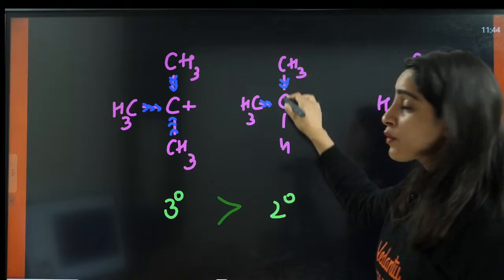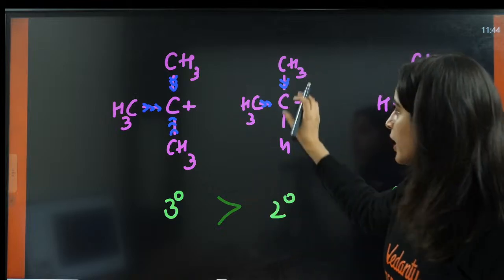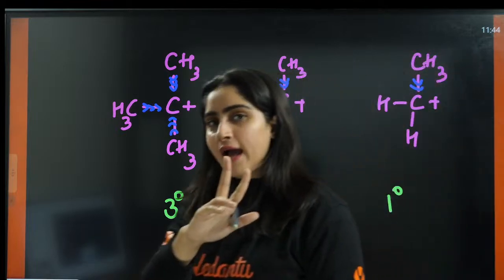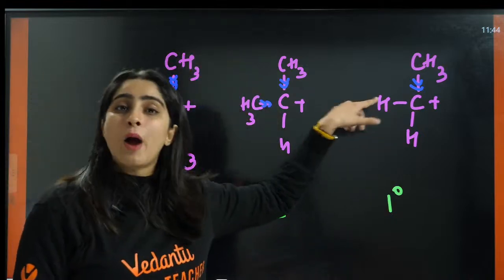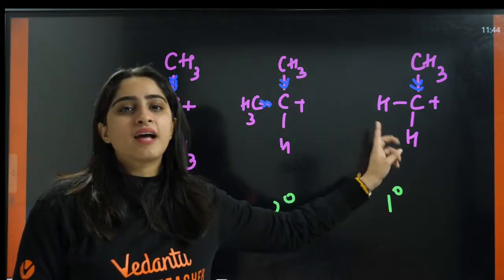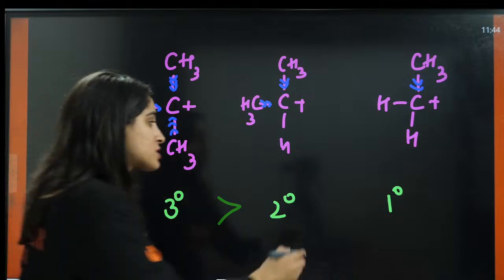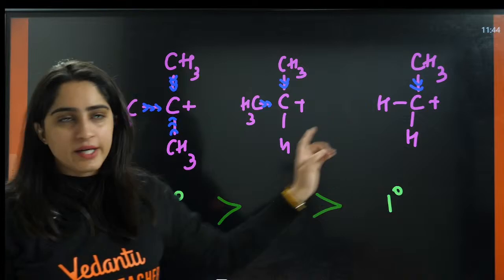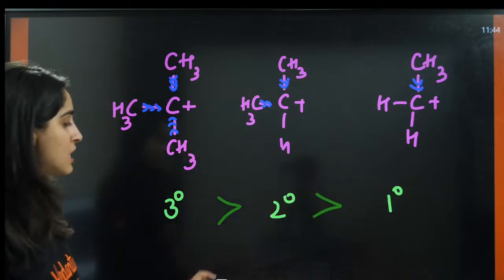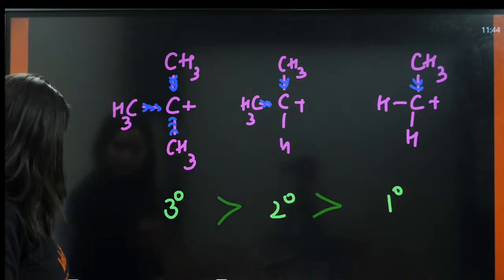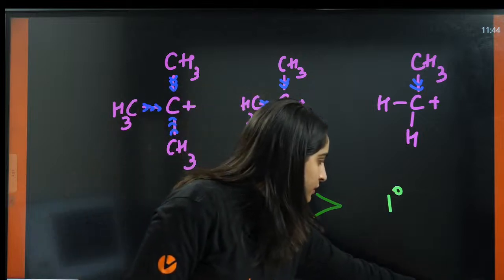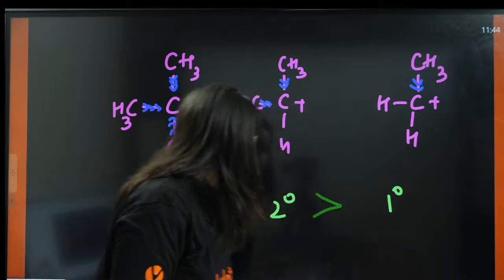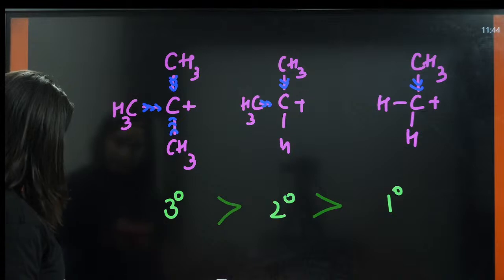So here also we are providing the electrons, but here we are providing the electrons with 2 alkyl groups. And here also we are providing the electrons, but only 1 alkyl group is providing the electrons. So the stability order will be 3 degree, then 2 degree, then 1 degree. Understood? Okay, so now let us understand next.